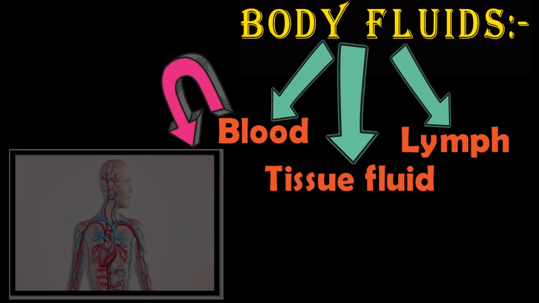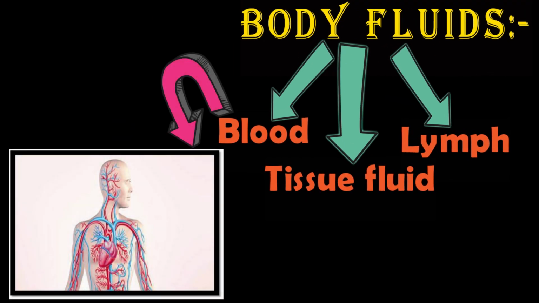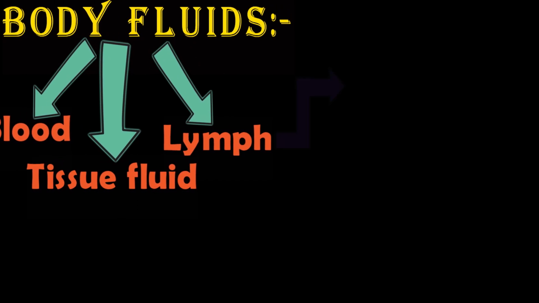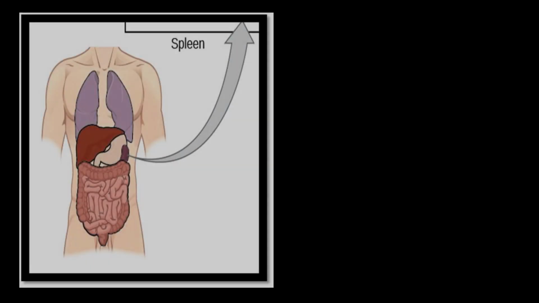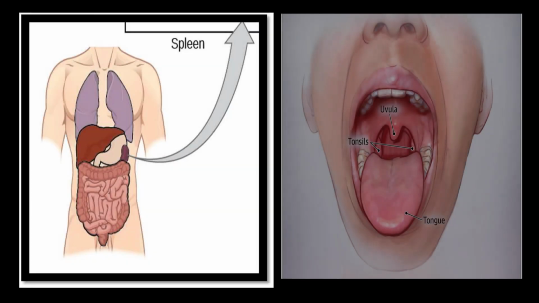What is blood? Blood is contained in the heart and the blood vessels of the circulatory system. The blood vessels are arteries, veins and the capillaries. Lymph. This fluid is present within the lymph vessels and lymphatic organs like the spleen and tonsils.